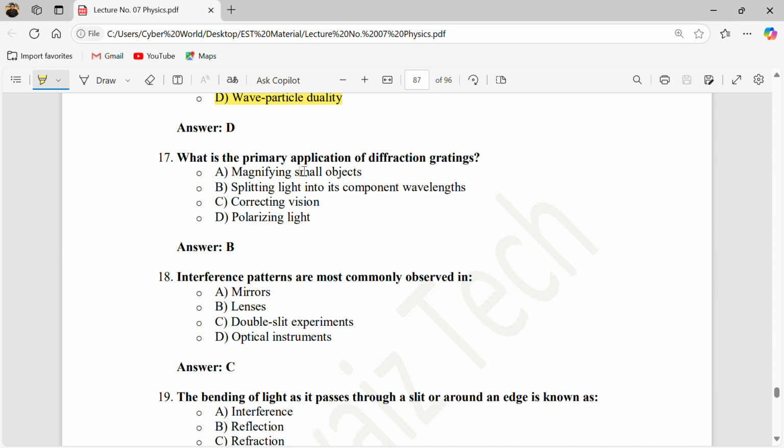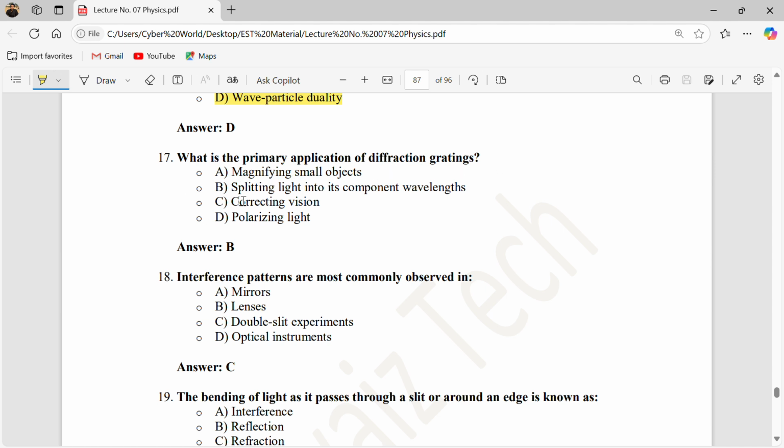What is the primary application of diffraction grating? So, what is diffraction grating? It is a phenomenon of splitting light into its component wavelengths. Okay, this is known as the diffraction grating. So, what is the primary application of diffraction grating?